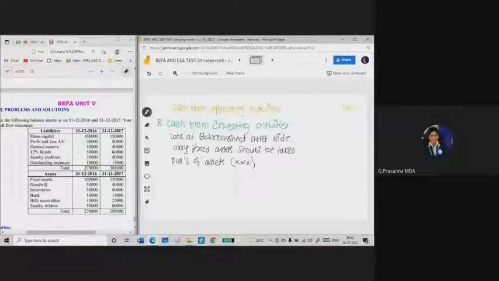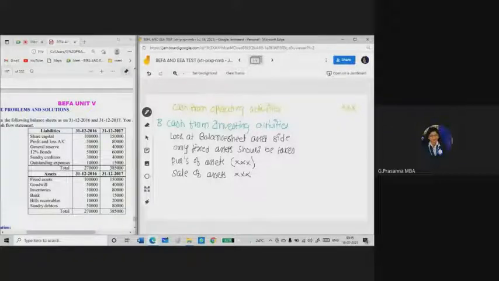Suppose if any asset value is less than the previous year, it means sale of asset. So this I need to add. So in cash from investing activities, you need to look at the balance sheet only. You need to consider the fixed assets. Don't take any current assets or intangible assets.